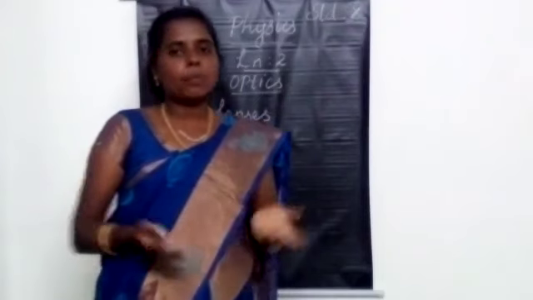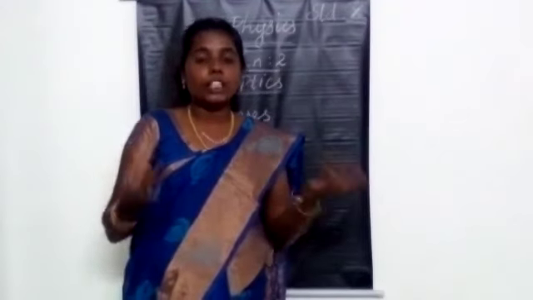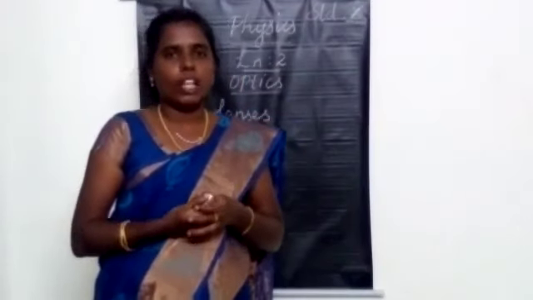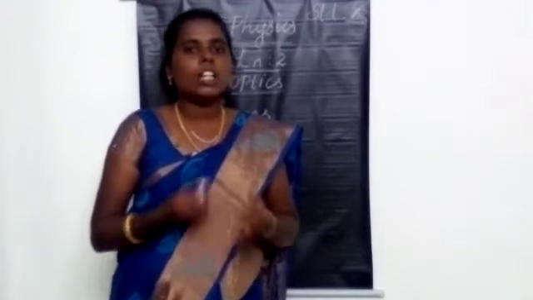There are two types of lenses. What are the two different types of lens? You all learned this in the lower classes. Yes, the concave lens and the convex lens are the two types of lenses.